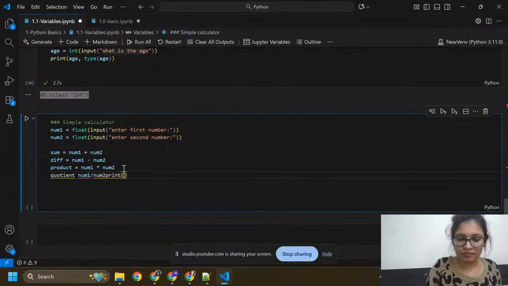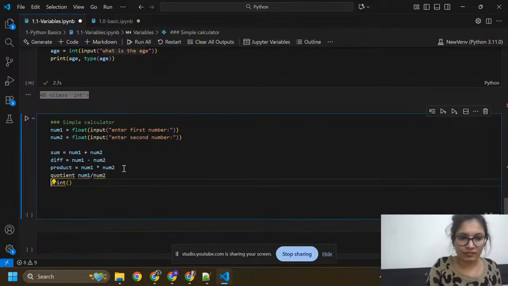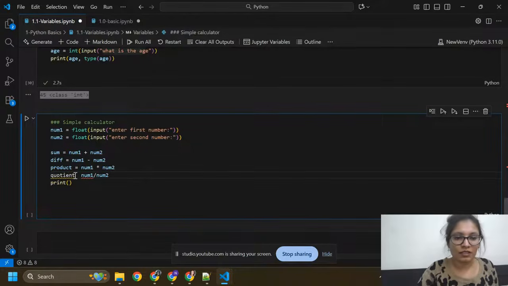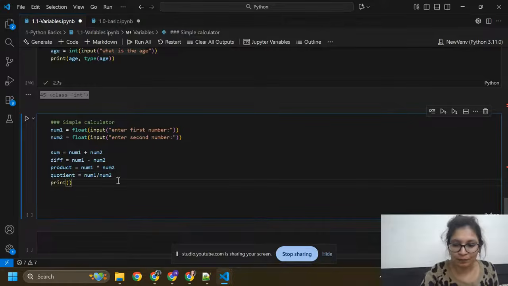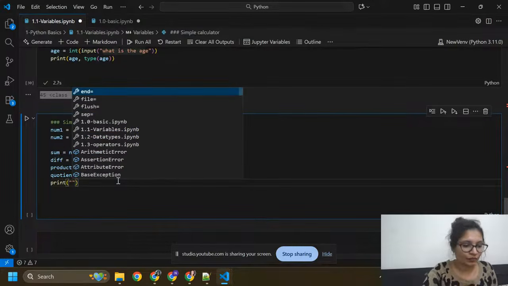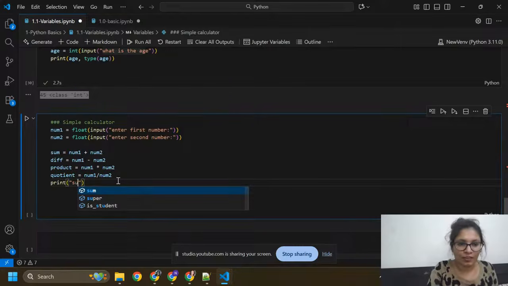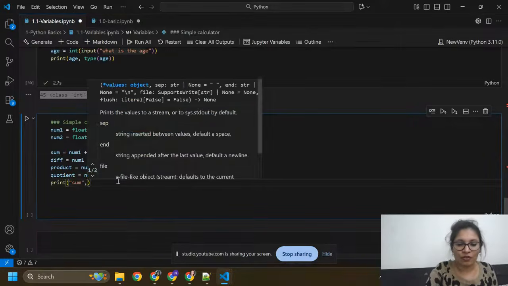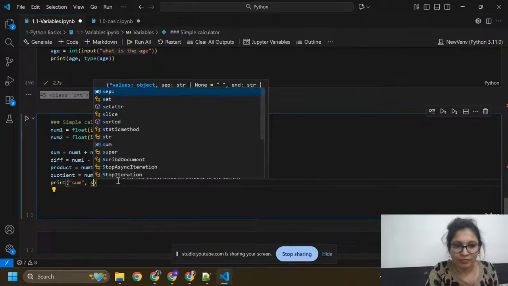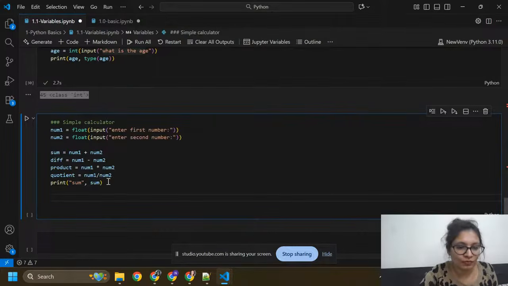Print. Okay, I'm going to print sum, the sum of both numbers, number 1 and number 2. I need to print everything.